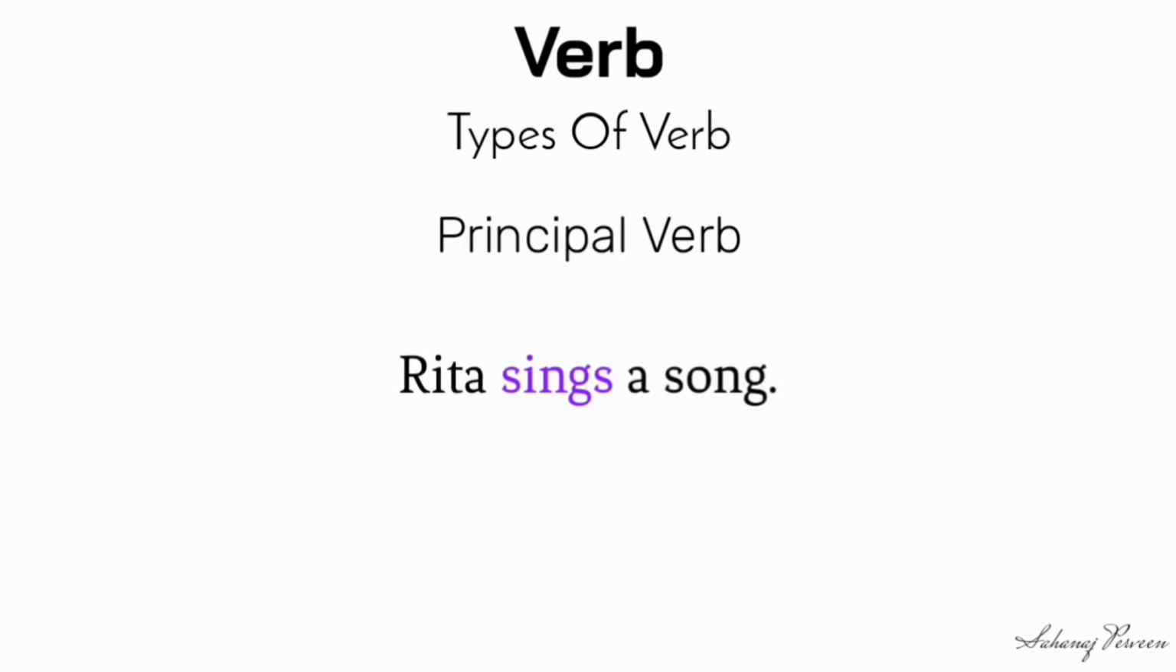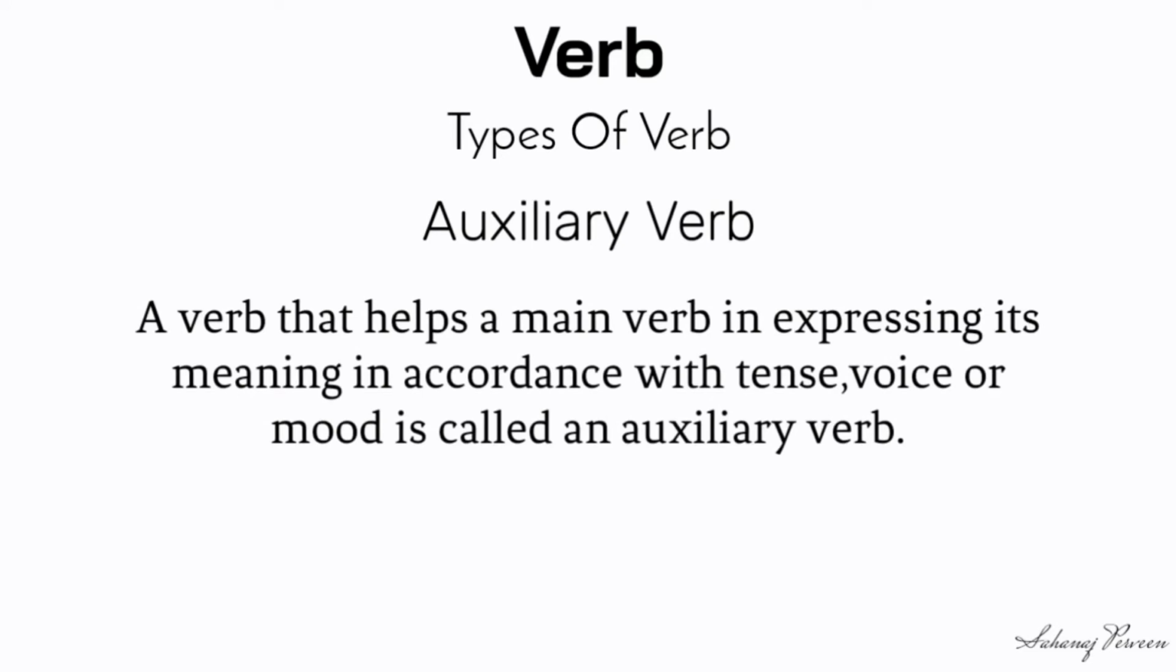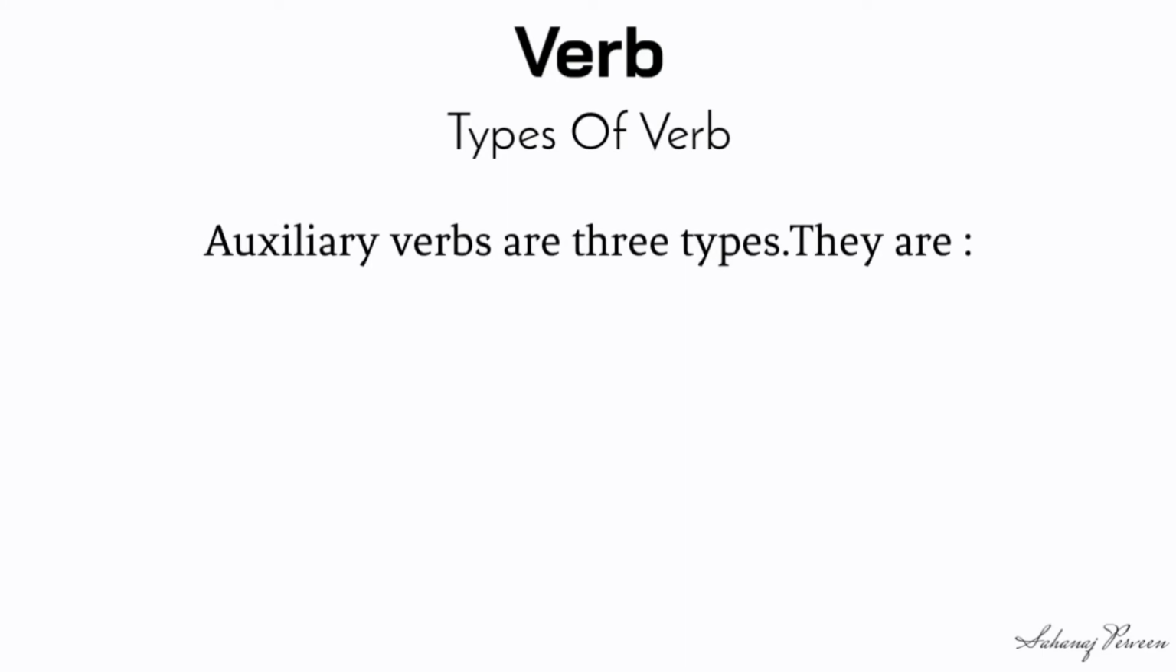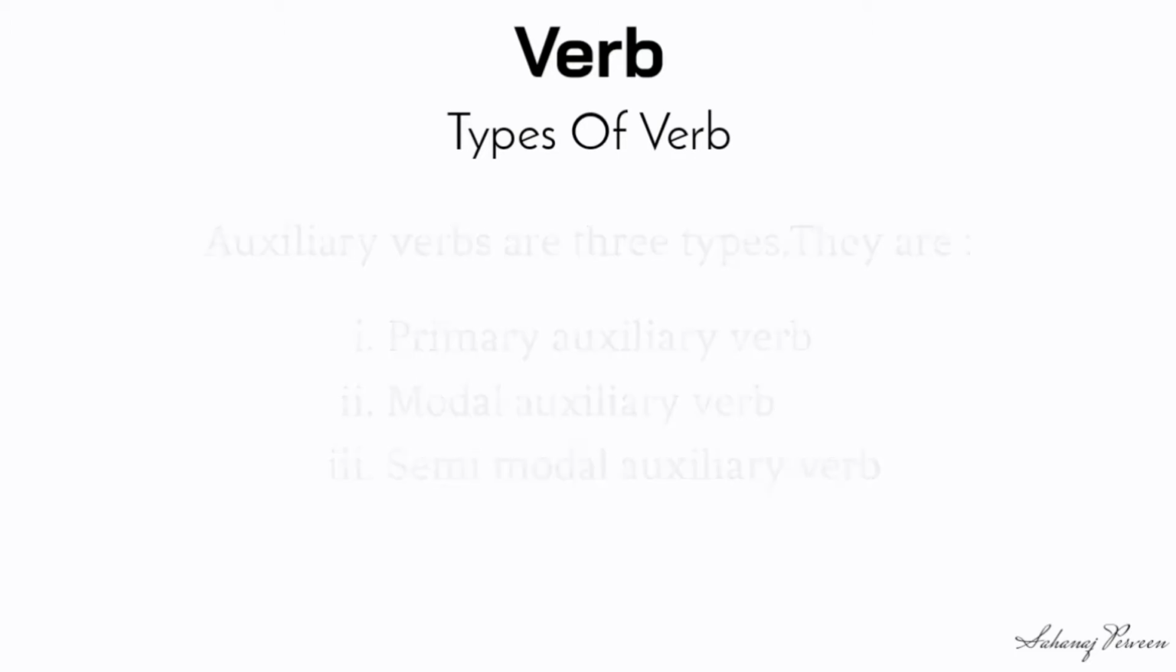Rita sings a song. Auxiliary verb. Auxiliary verbs mean helping verbs. A verb that helps a main verb in expressing its meaning in accordance with tense, voice or mood is called an auxiliary verb. Auxiliary verbs are three types. They are primary auxiliary verb, modal auxiliary verb, semi-modal auxiliary verb.